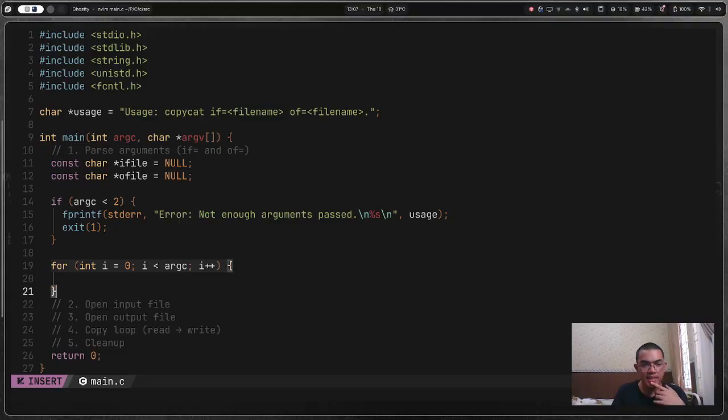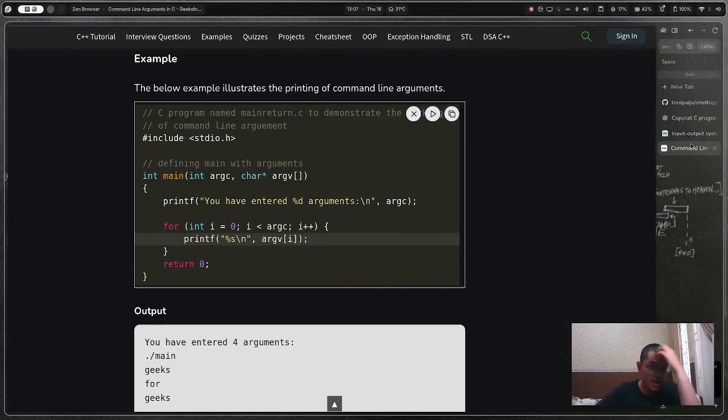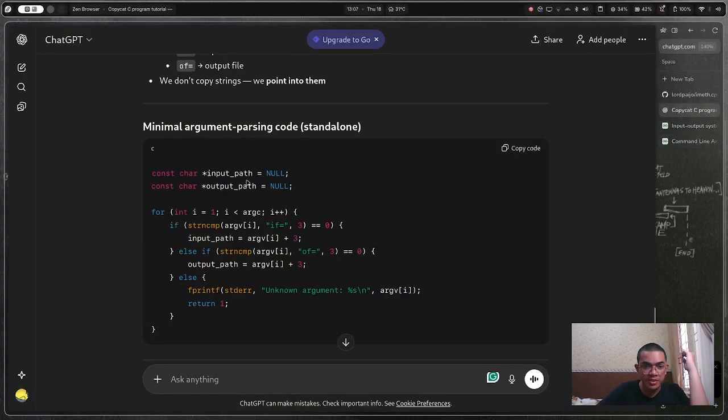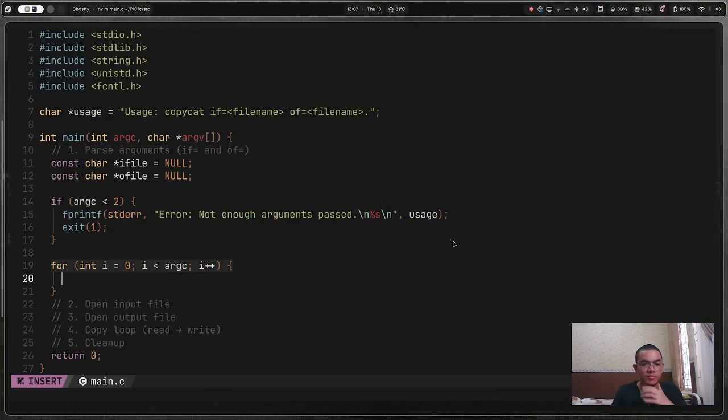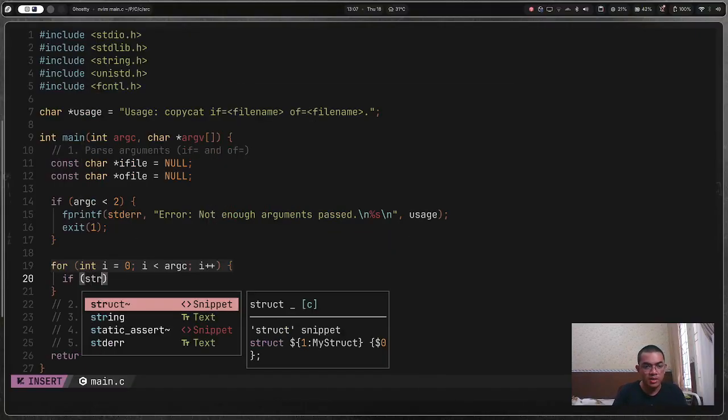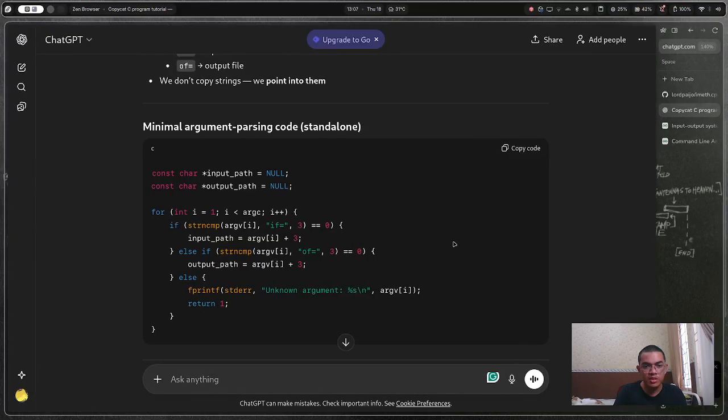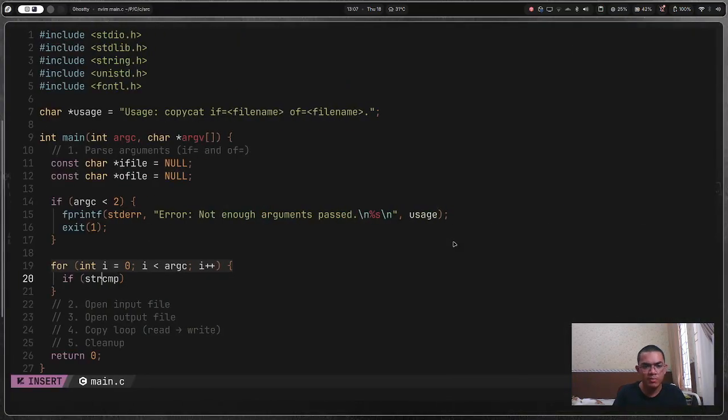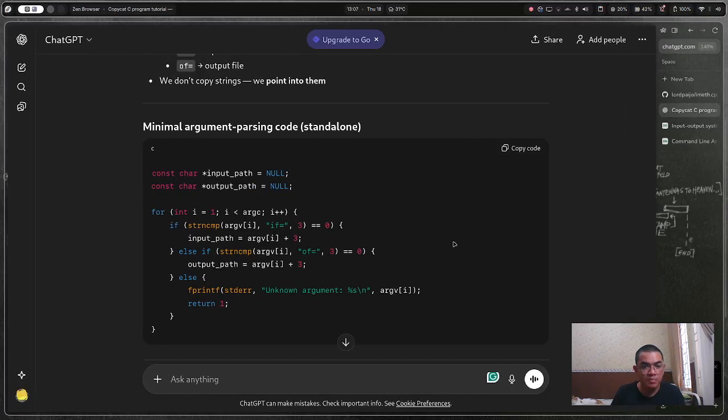And then in this for loop, I want to have this. So I have to strcmp input path argv. Okay. That's it, I guess. I'm going to do if strcmp. What is the strcmp? Oh, strncmp. Ooh, strncmp, string compare.